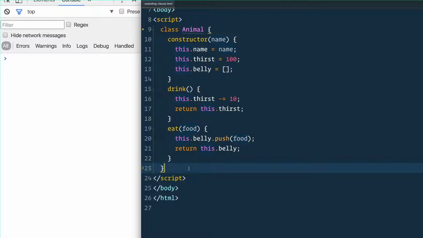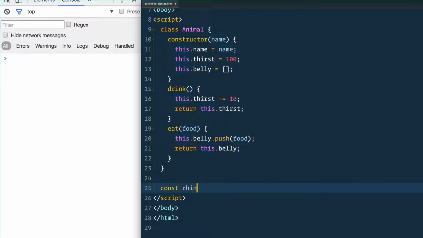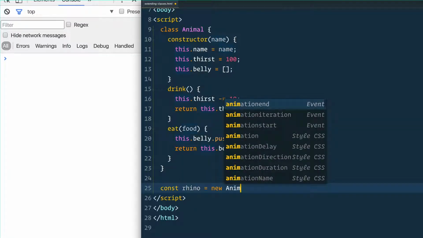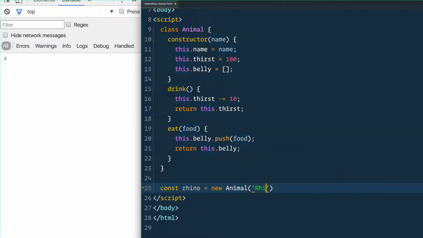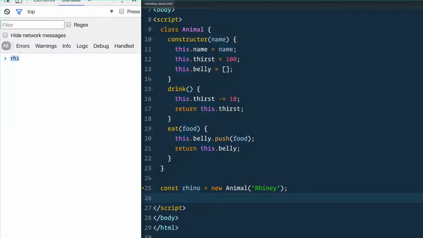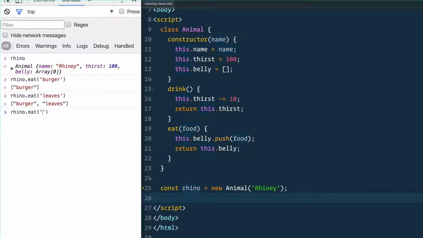And we can make an animal off of that class, like a rhino. New Animal, and the rhino's name is Rhiny. And that should work. So we'll look at the rhino. Good. Then we also have rhino.eat a burger, because that's what rhinos eat. And rhino could also eat some leaves. And it could also eat a zebra.